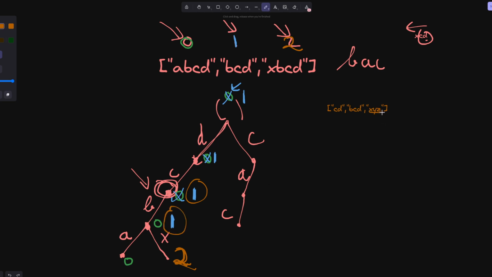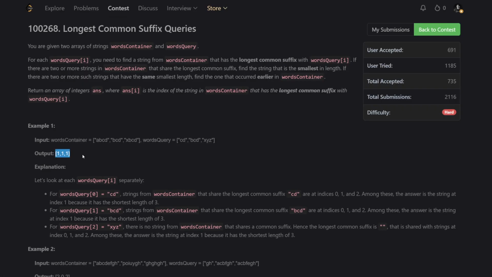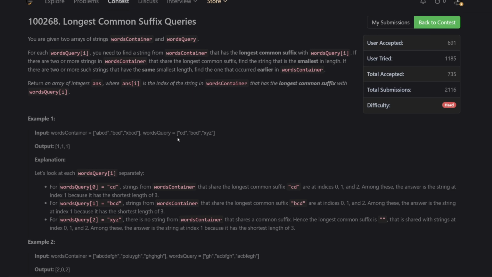And then XYZ you return 1 here, because for XYZ there's no string that has any common suffix, so the suffix is considered blank, and we just return 1. And hey, the output is 1 here, so it's accurate.